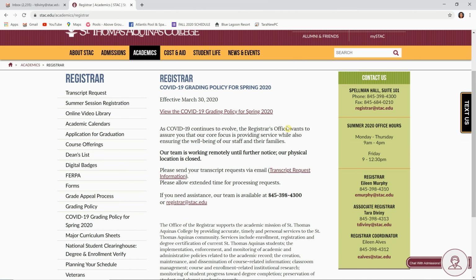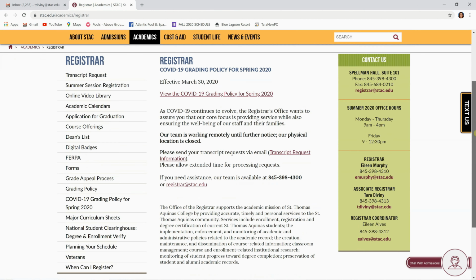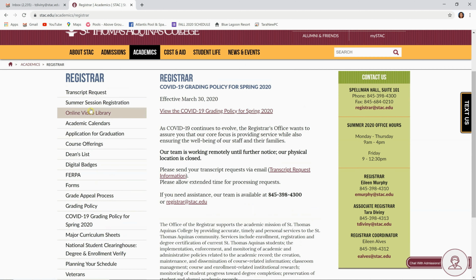Now that we're on the Registrar's webpage, I just want to point out some important information that is contained here. The first thing is contact us. All our contact information is listed in the upper right-hand corner here, where we're located, our phone numbers, and our email addresses. So if you have any questions, this gives you the information of how to contact us. It also provides our summer office hours, so you know when the office is open.